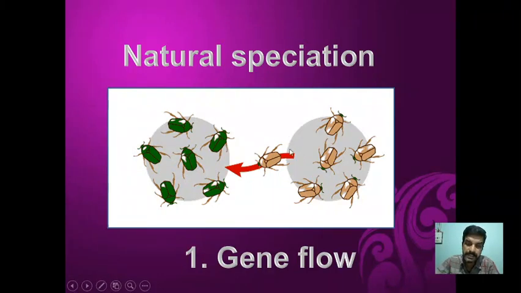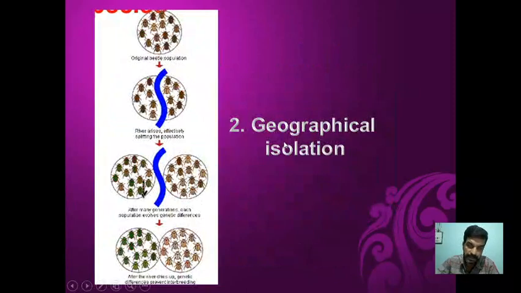So gene flow is an organism coming into another population, or going from this population to the other. Immigration means movement of genes into a population, and emigration is exit of genes from that population, and both can lead to speciation. That is gene flow.